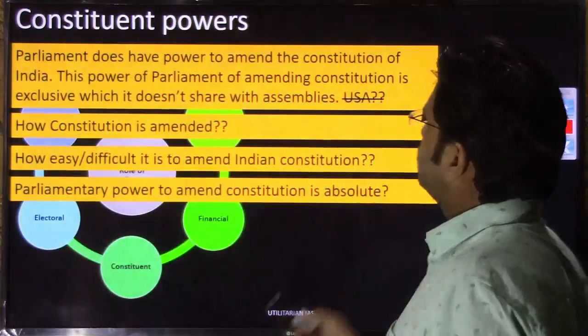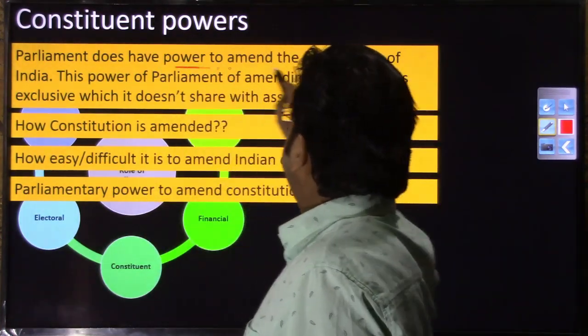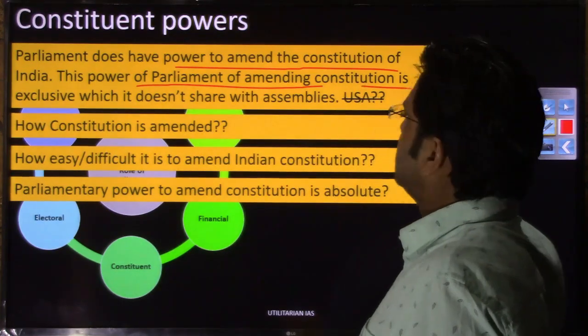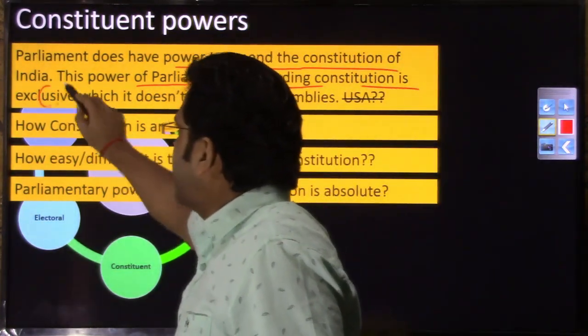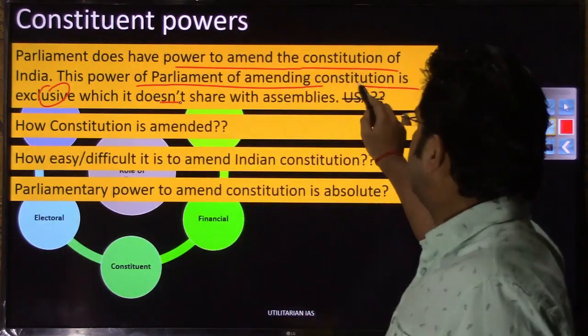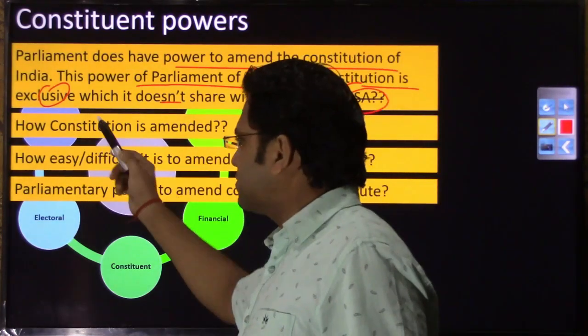Let us have a textual representation. As part of constituent power, the parliament has the power to amend the constitution of India. This power of parliament to amend the constitution is exclusive. It does not share this power with the states, as happens in the USA, where states also can. So this is just a repetition.